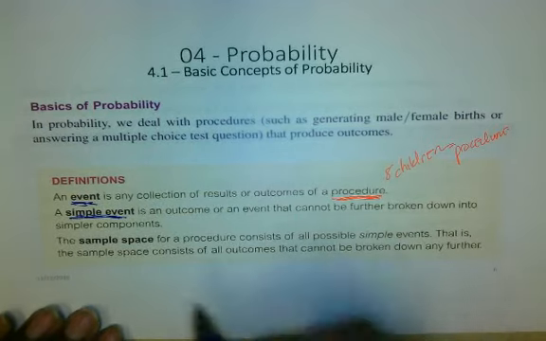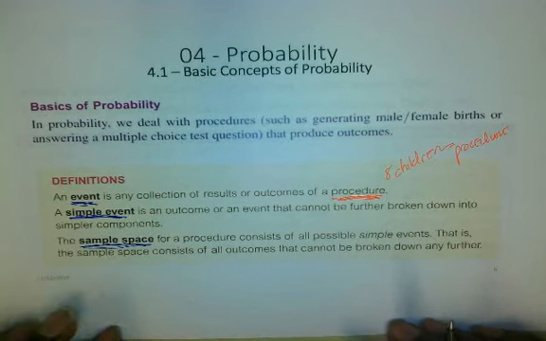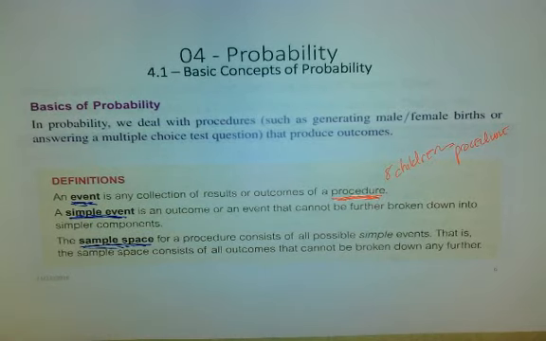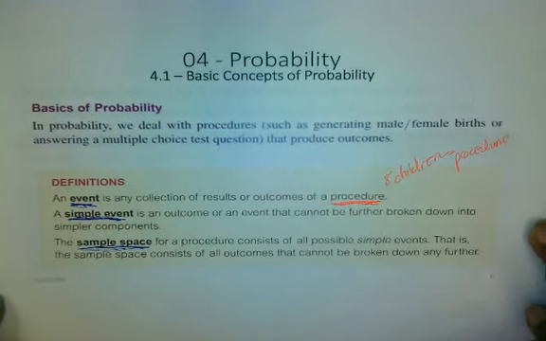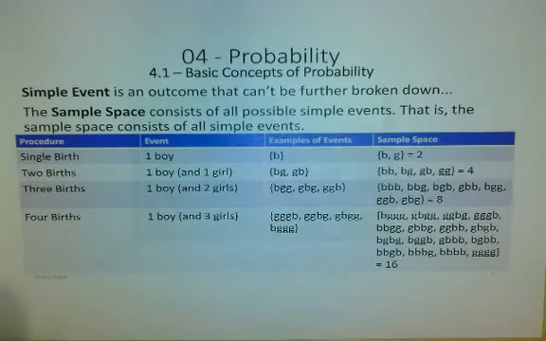The next thing you want to understand about probability is the sample space. The sample space for a procedure consists of all possible simple events. That is, the sample space consists of all outcomes that cannot be broken down any further. Right? So we have event, simple event, sample space, and we talk about procedure. I'm going to use this example right here to reiterate all of them. Hopefully by looking at them and talking through them, it can help you understand some of these concepts. And I'll come back to this slide if I remember.